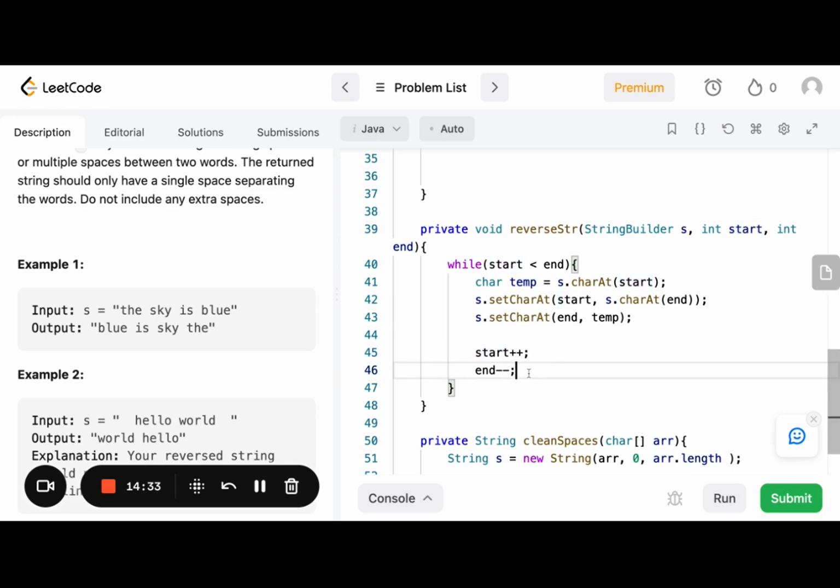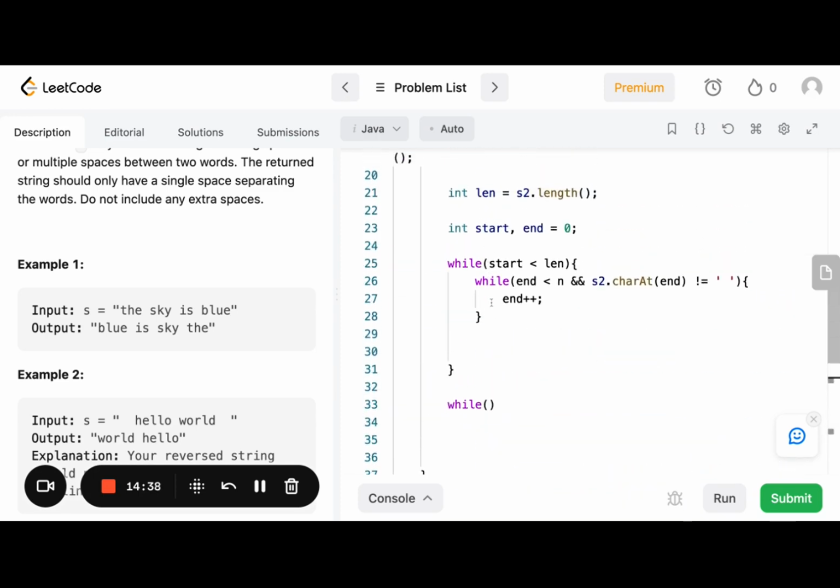we are going to go up here. And here we said that when end hits a space or the end of the string, that means that you've come upon the end of a word. You're going to want to reverse, so we'll call reverse string. We're going to want to pass in this StringBuilder s2. We're going to pass in our start, and we're going to pass in our end.